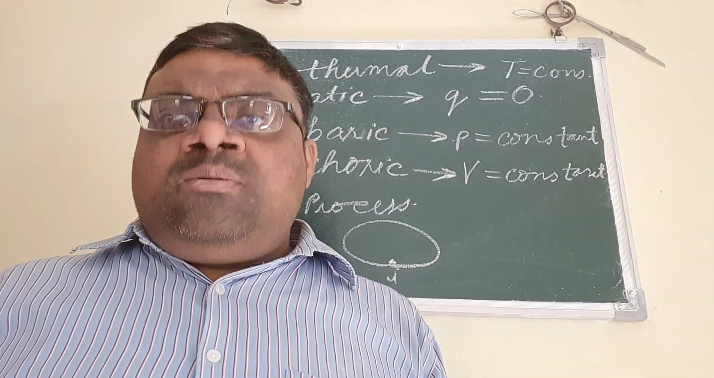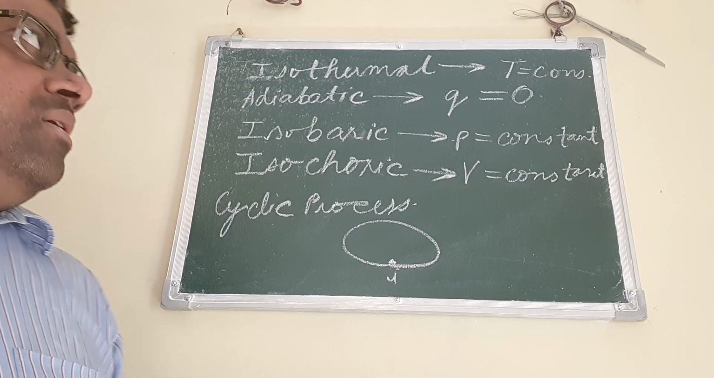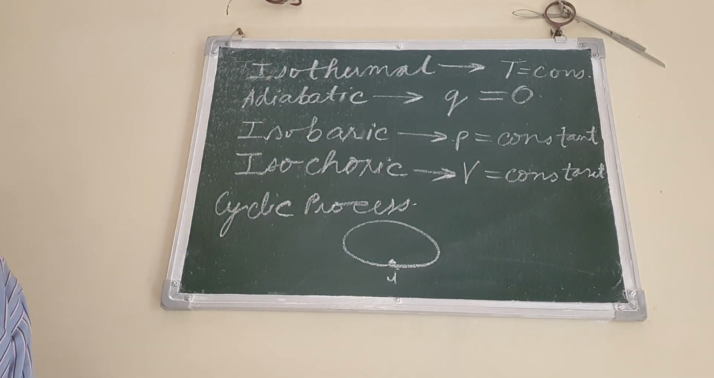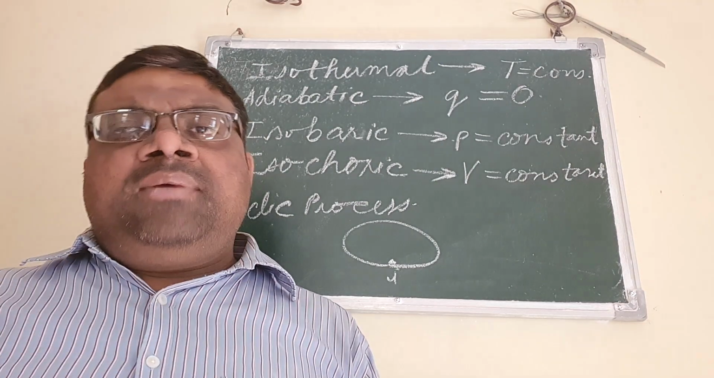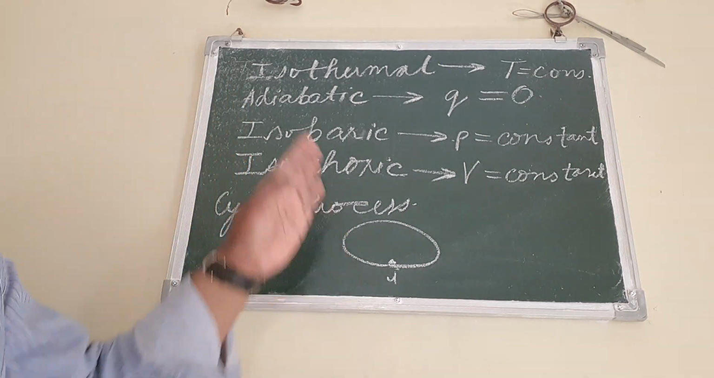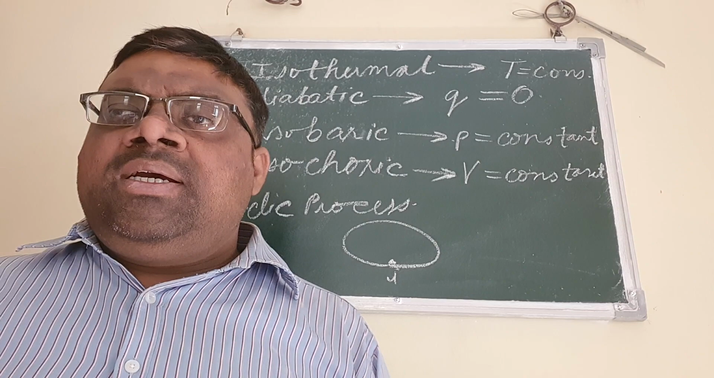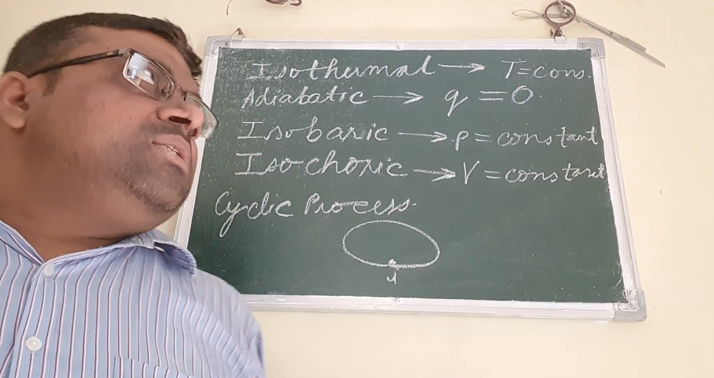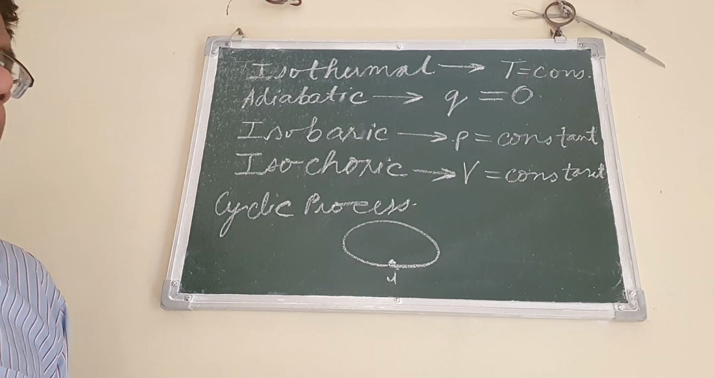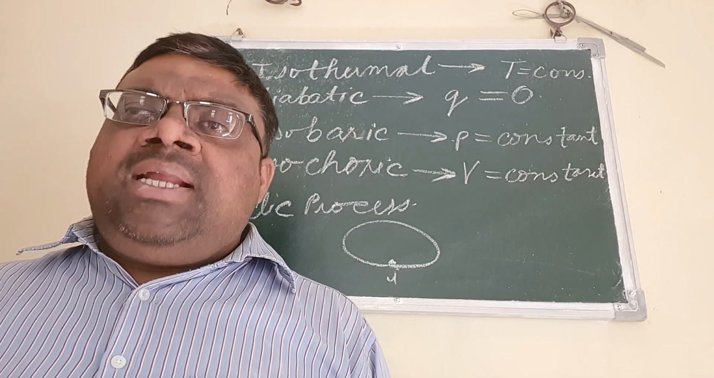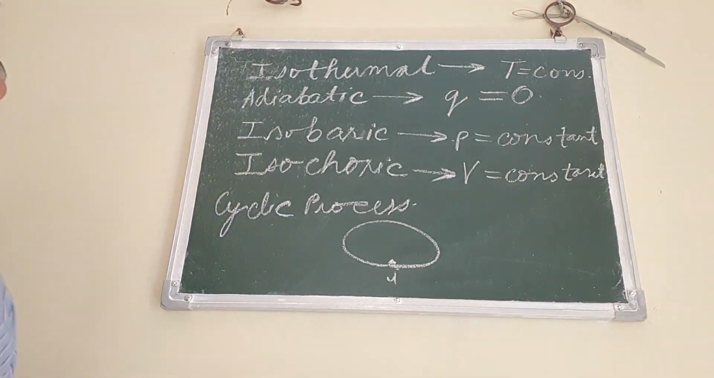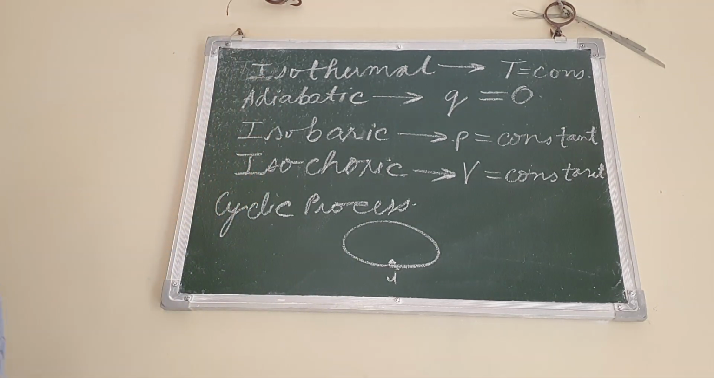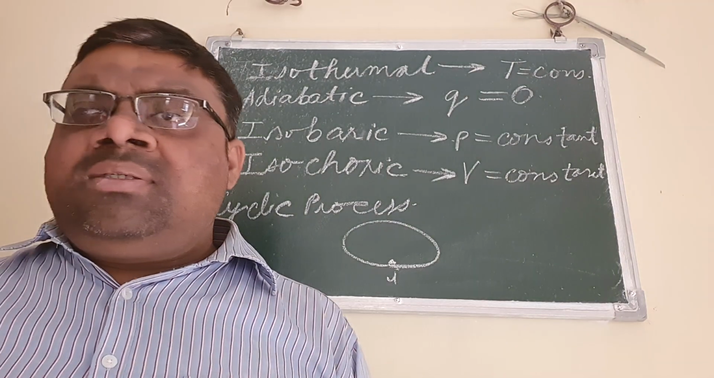So there are various processes in thermodynamics. Isothermal is a process in which the temperature remains constant. It doesn't change. Whereas the other components like pressure and volume they change, but the temperature remains constant. Such a process is known as isothermal process.